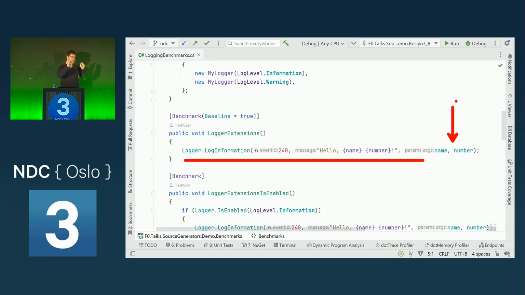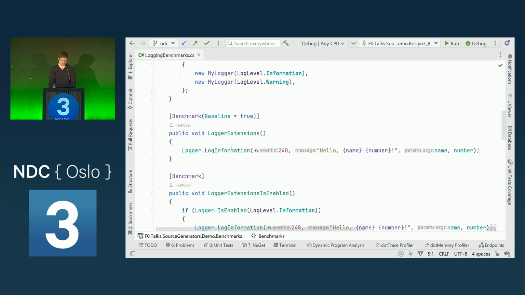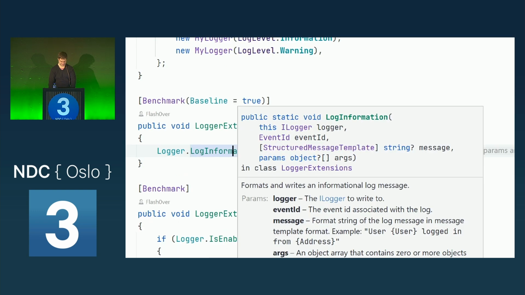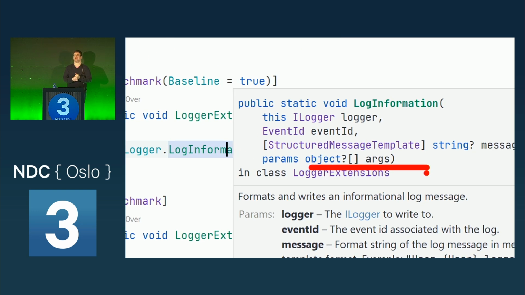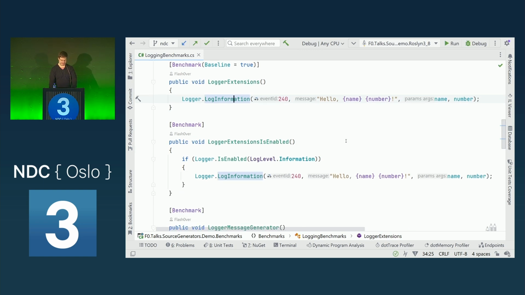But this has a bit of a problem because this params array here is actually an object array. And not only do we allocate an array here implicitly by the C# compiler, but also if we have value types, such as this number here, this is an integer, we box them to a reference type, to the object, which means we have additional heap allocations, which causes pressure on the garbage collector. And with a source generator, we can produce very specific source code for our need here to avoid these allocations.